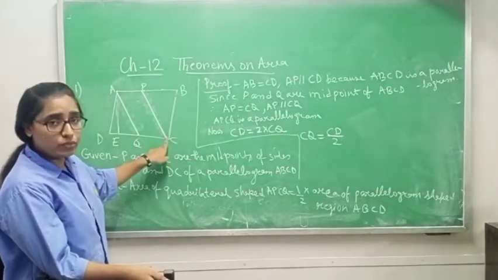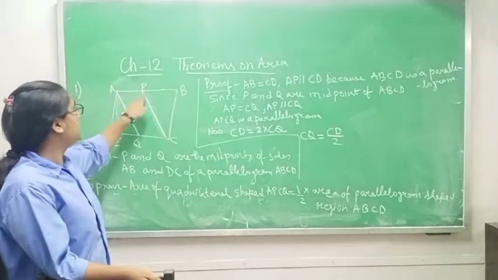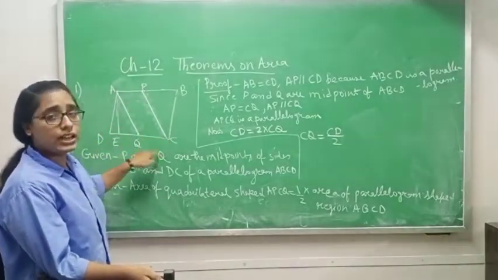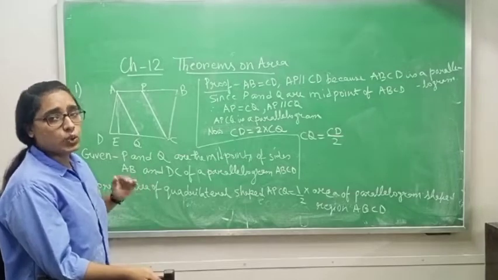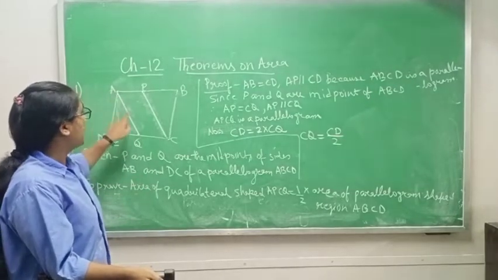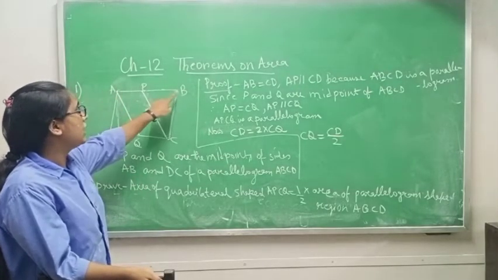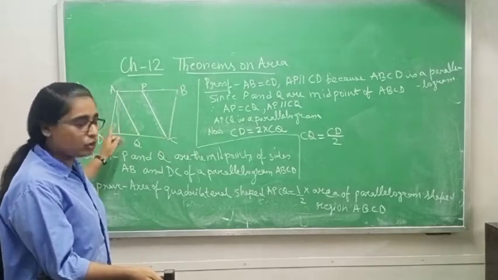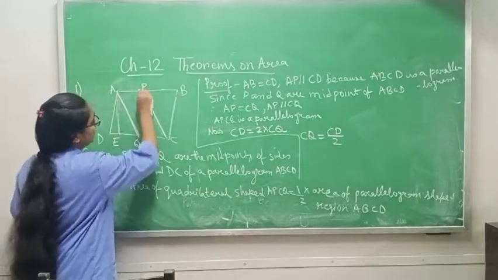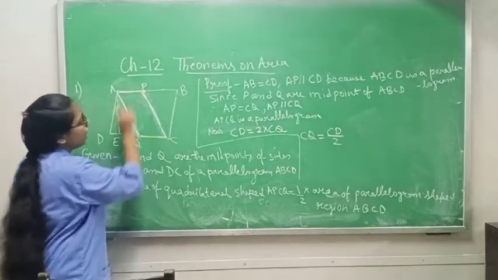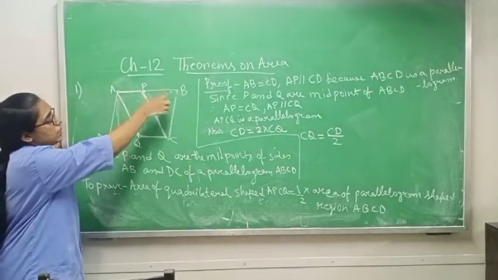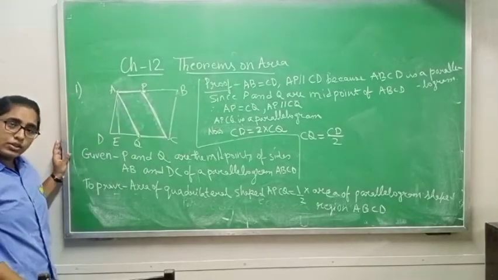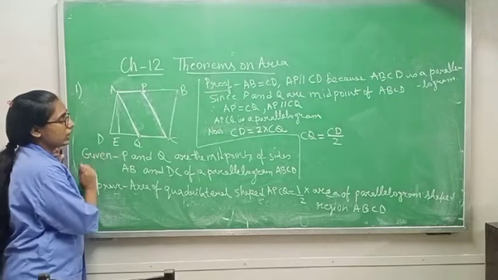We have to prove that the area of quadrilateral APCQ is equal to half of the area of parallelogram ABCD. Means this area is half of which one? ABCD parallelogram. Understood?